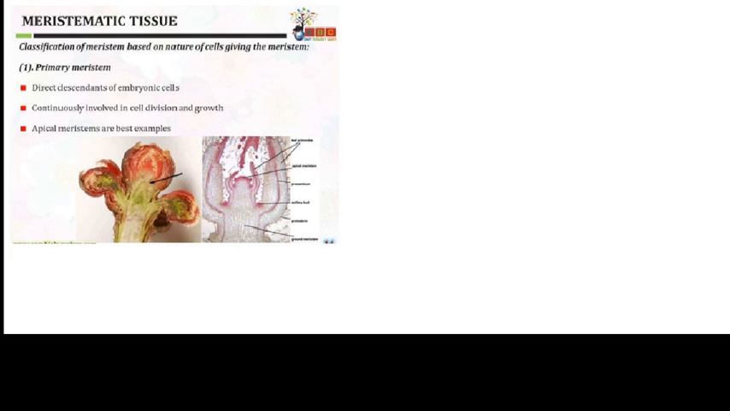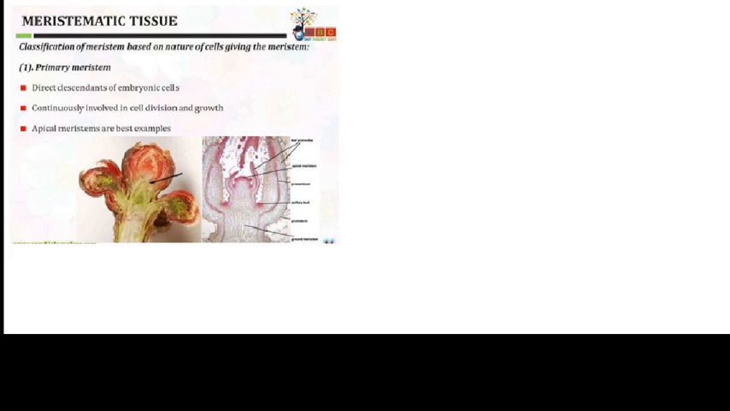Here, primary meristems are the direct descendants of embryonic cells, continuously involved in cell division and growth, and apical meristems are the best example of the primary meristem. What happens in the primary meristems? The cells from embryonic meristems retain their meristematic nature after differentiation in the young growing embryo. This primary meristem is present in the apical region of root, shoot and appendages in the plant body.